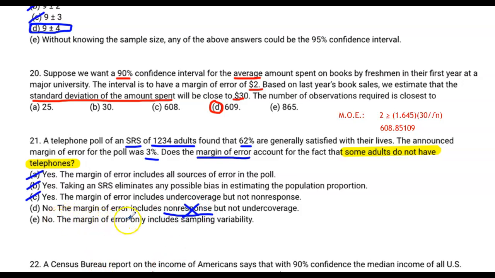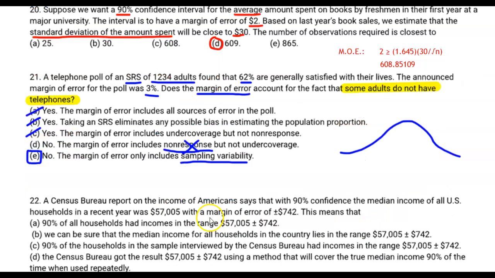The thing that margin of error addresses is sampling variability, right? It uses the critical value to sort of simulate that sampling variability, or address the sampling variability. The margin of error includes sampling variability, but nothing related to non-response or other types of bias.